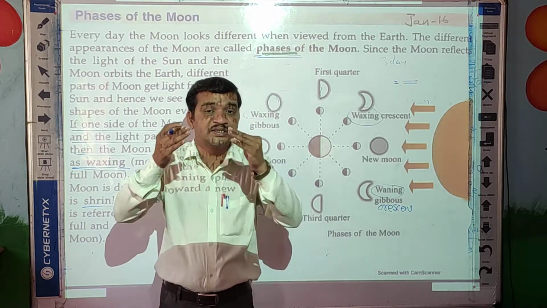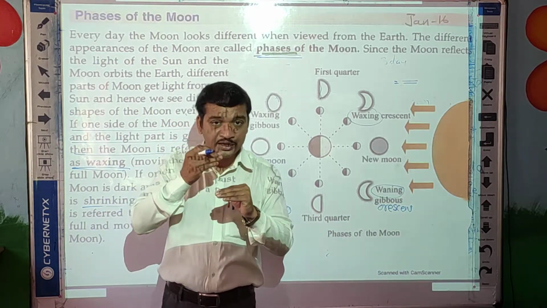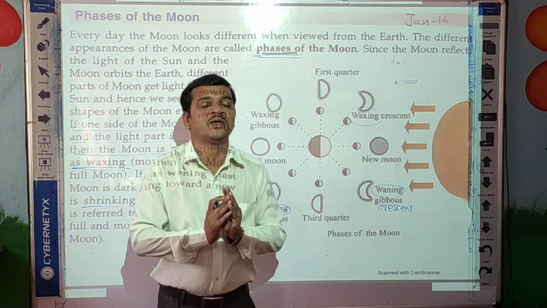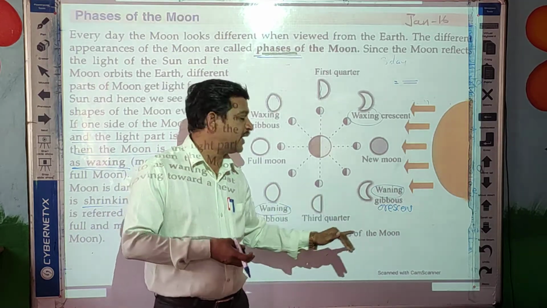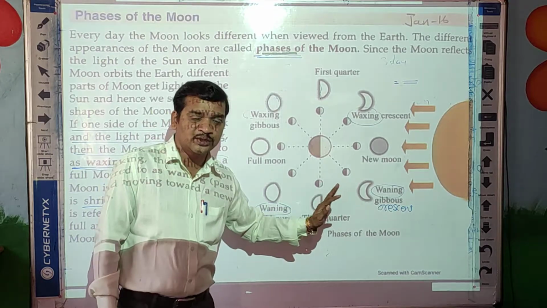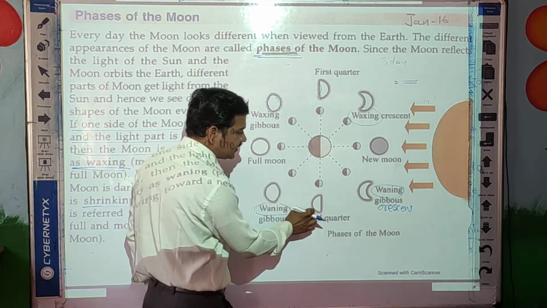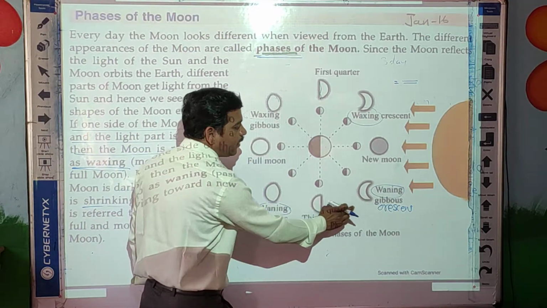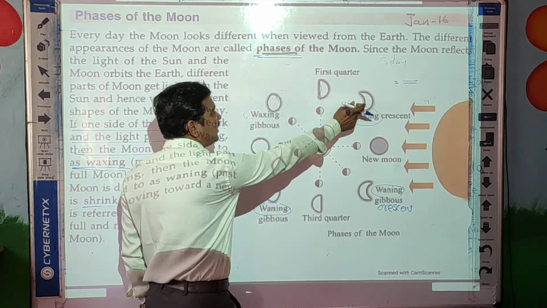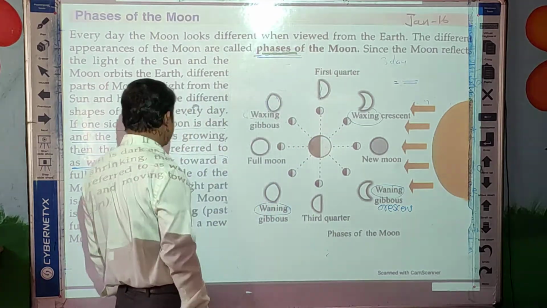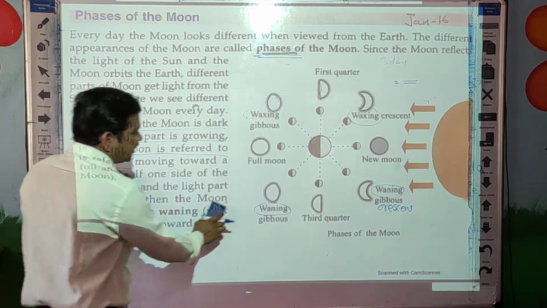of the moon is shrinking. Shrinking means reducing, becoming small. So that moon is referred to as the waning moon. Clear, students? If you see here, the size is reducing, so this is the waning moon, and here you see the size is increasing, so this is the waxing moon. Okay, students?